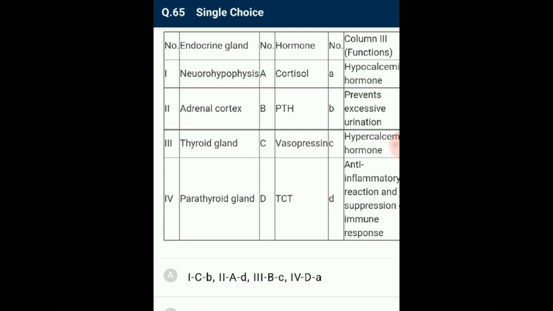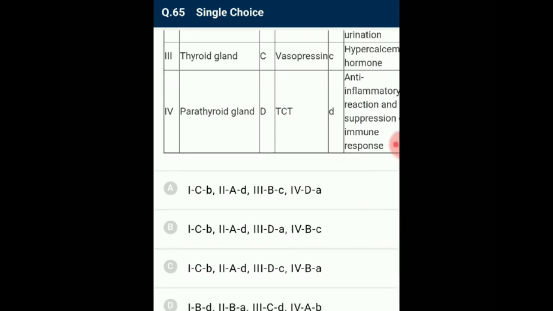It is a hypocalcemic hormone. Fourth one, the parathyroid gland secretes parathyroid hormone, otherwise called PTH. It is responsible for reabsorption of calcium from the bones and also prevents urinary excretion of calcium. Hence, it is a hypercalcemic hormone. So the correctly matching option is option B.